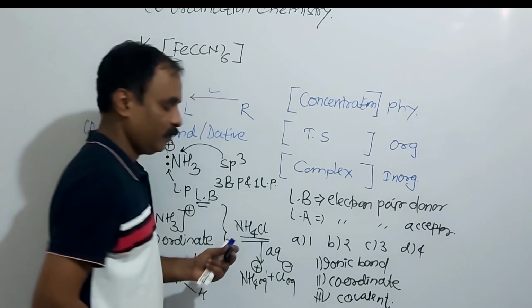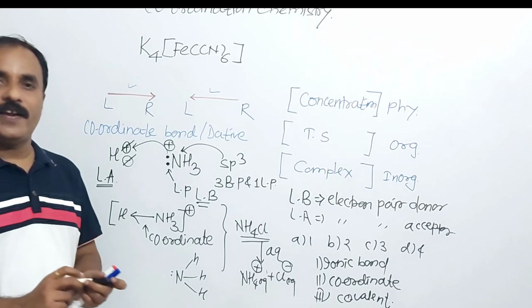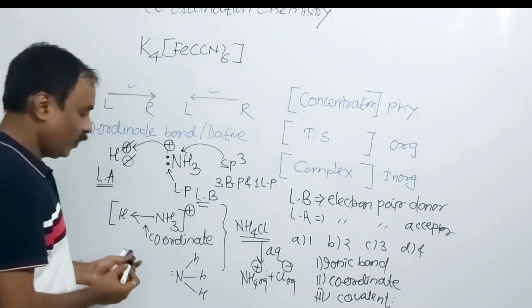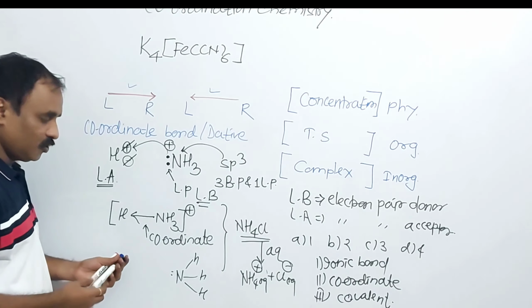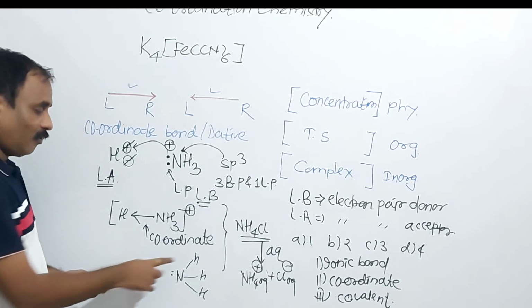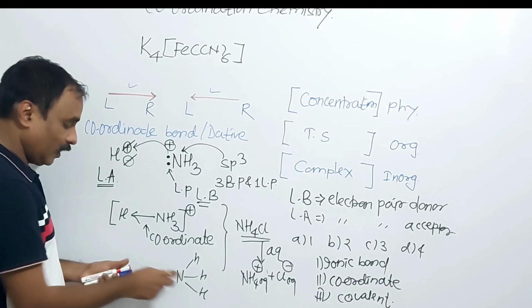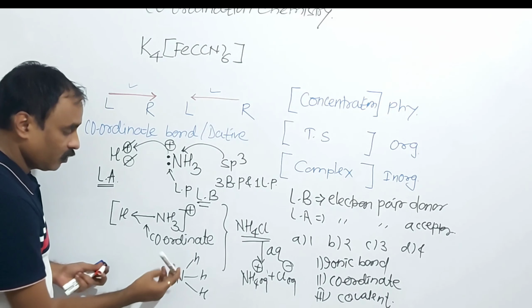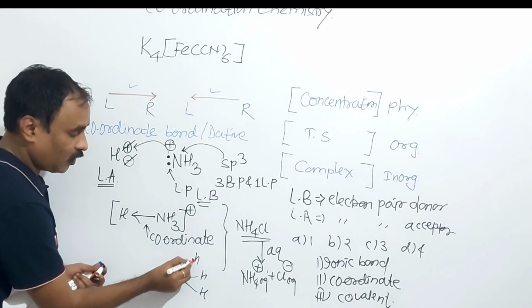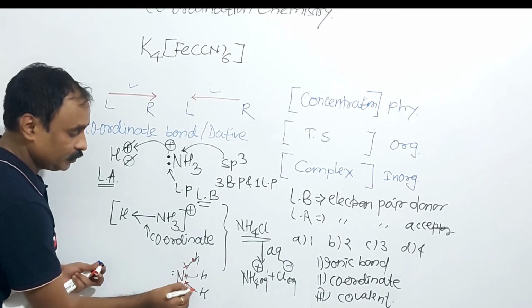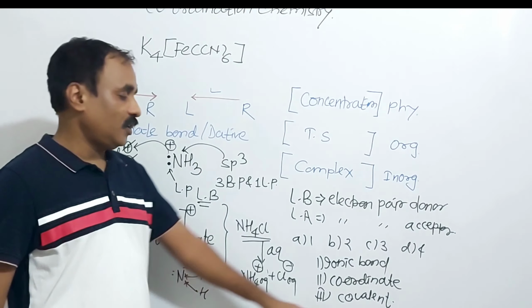Third one is covalent, with equal sharing of electrons. Here one electron of nitrogen and one electron of what? Hydrogen. Exactly the same here also, one electron of nitrogen, one electron of hydrogen, like this. Equal sharing of electrons in case of a covalent bond.